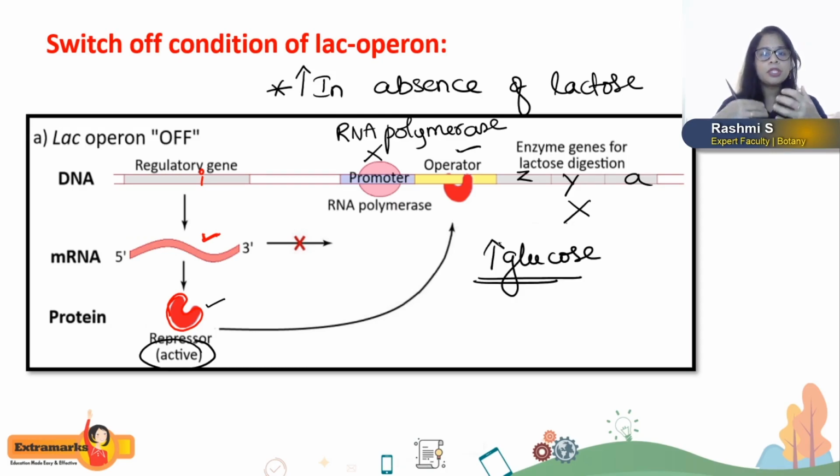So in the absence of lactose or high availability of glucose, the expression of the lac operon is shut down. It is switched off.